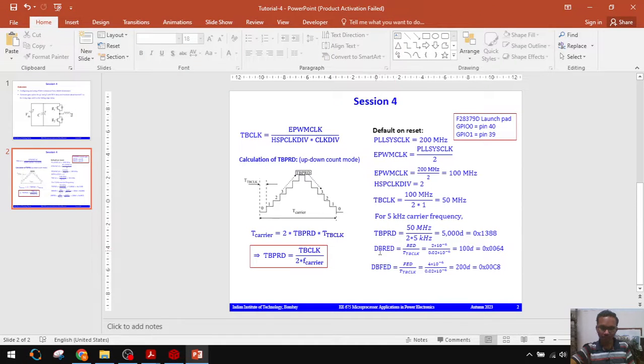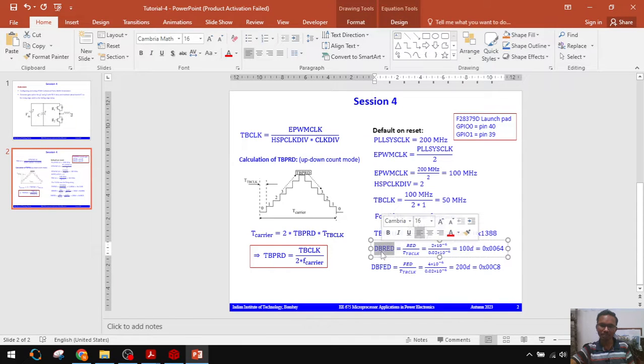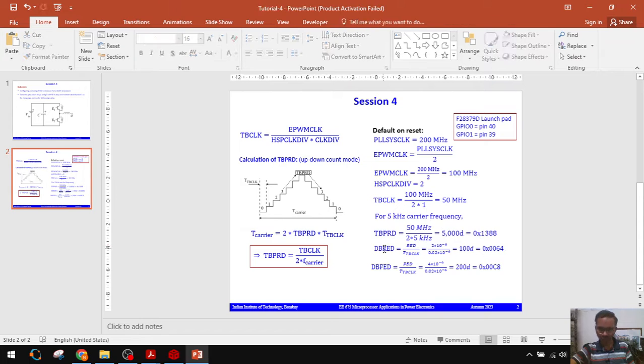For the deadband rising edge delay we want 2 microseconds. How many counts do I have to delay to get 2 microseconds? That number of counts I have to give in the DBRED, the deadband rising edge delay register.